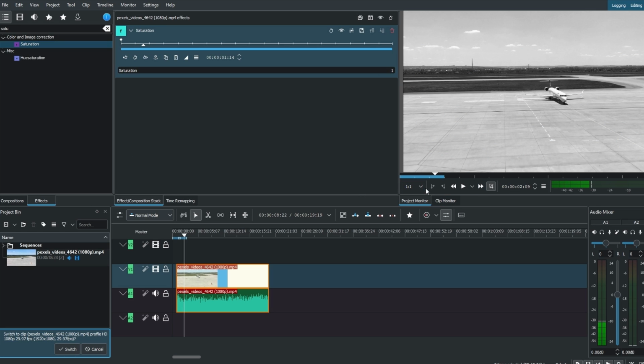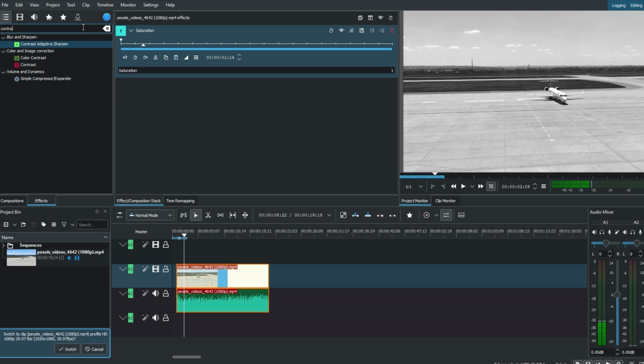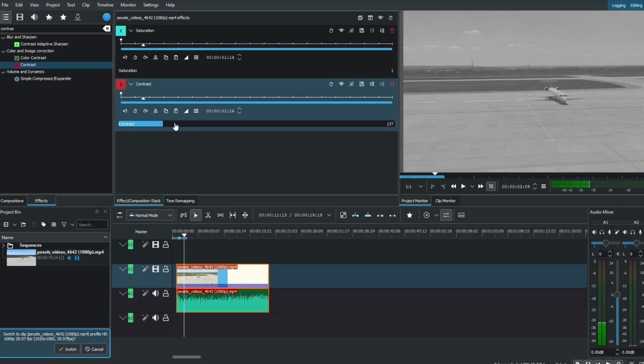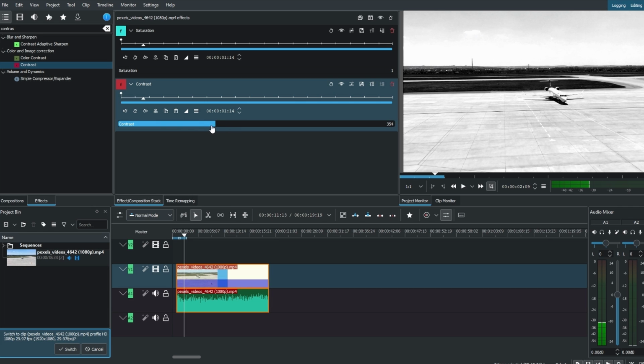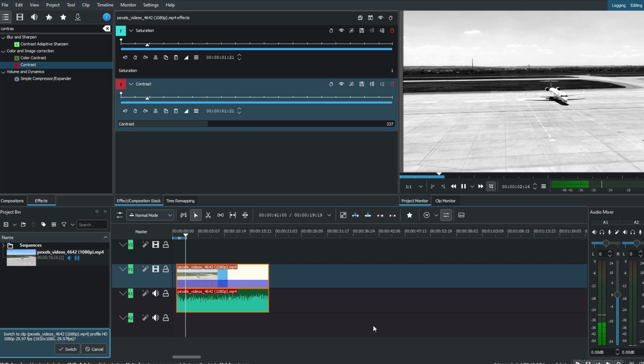For a different look, search for contrast in the Effects tab. Drag the contrast effect onto your clip. Adjust the contrast slider to modify the video's appearance. Now you can play back the sequence to preview the black and white effect. You can still fine-tune saturation and contrast settings until you achieve the desired look.